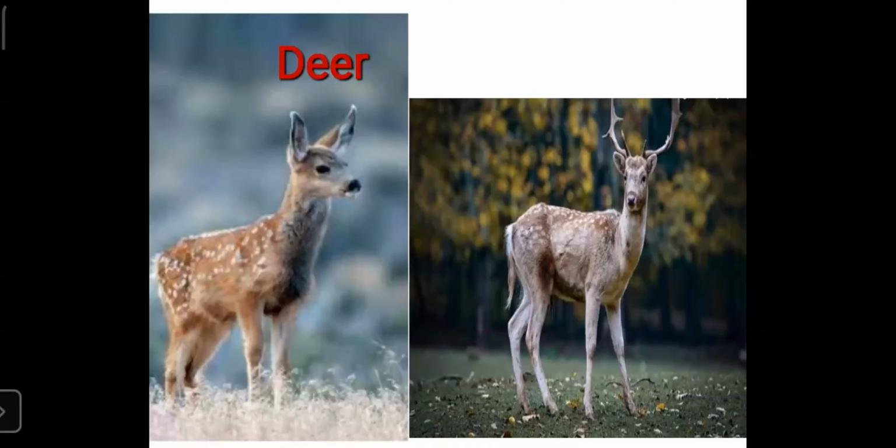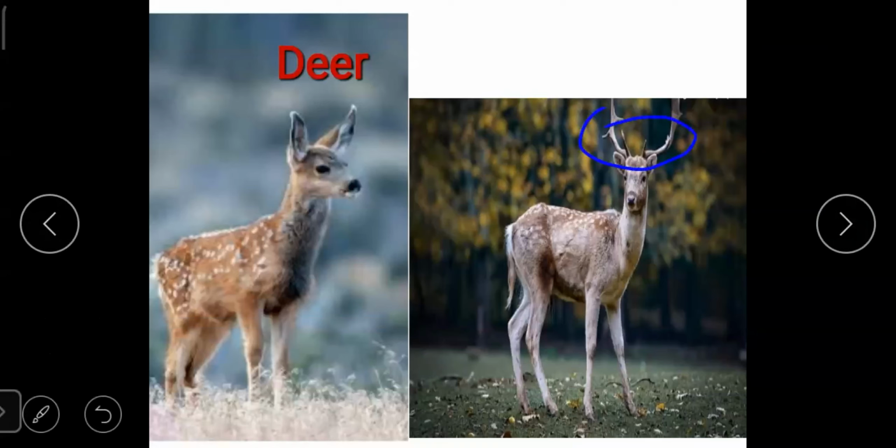Male deers have antlers. Students, can you see here? These are called antlers. The thing that I have circled are called antlers. And what do deers eat? Deers eat plants and leaves. Deer is a fast running animal. Male deers have antlers.